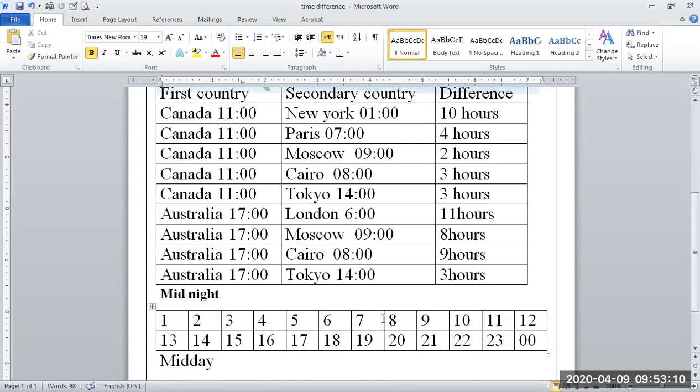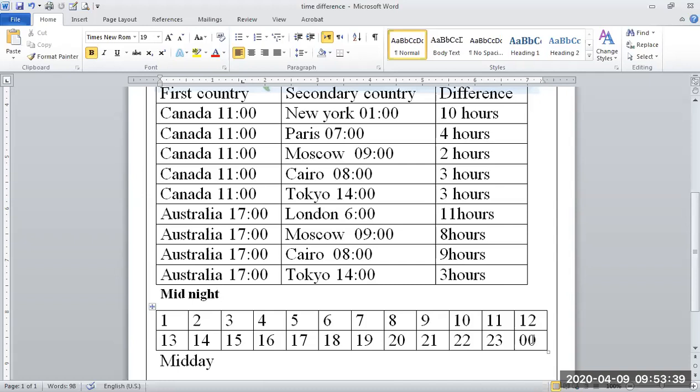And here we come to school, and here we start our school, and this is your school hours, and this is 12 o'clock noon, and after 12 o'clock it becomes 13, then 14, 15, 16, 17, 18, 19, 20, 21, 22, 23, and here 0 means 24.